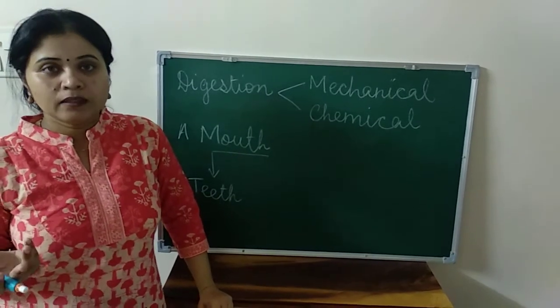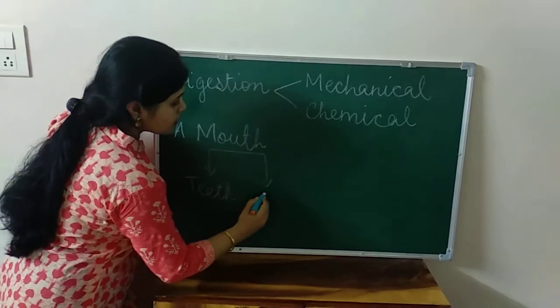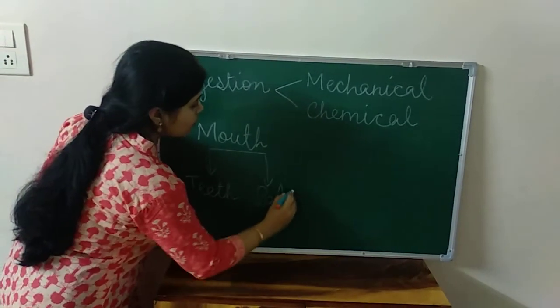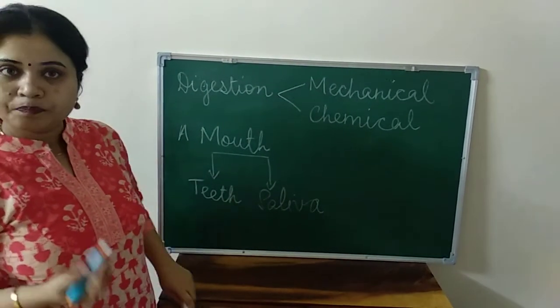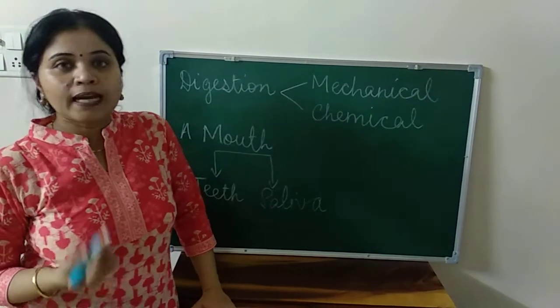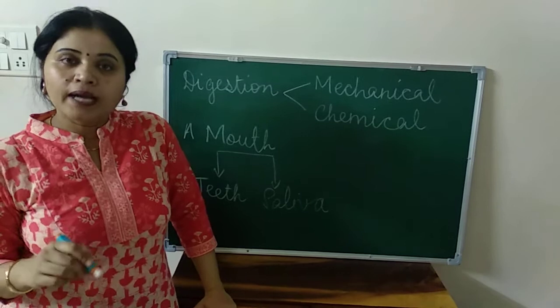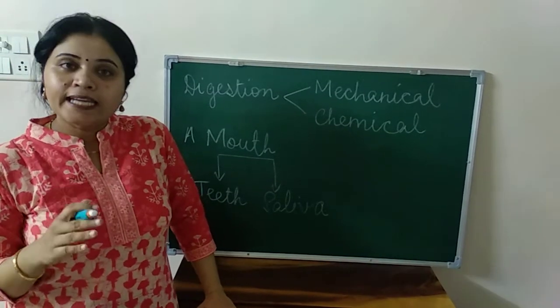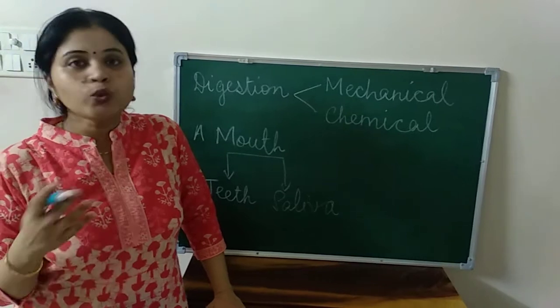These are the teeth. Now the next part inside the mouth is the saliva. Saliva, children, is the liquid which is present inside your mouth. Now saliva consists of an enzyme called amylase. This enzyme amylase digests the carbohydrate present inside the food into sugar.